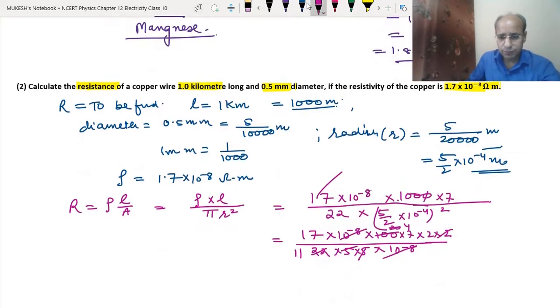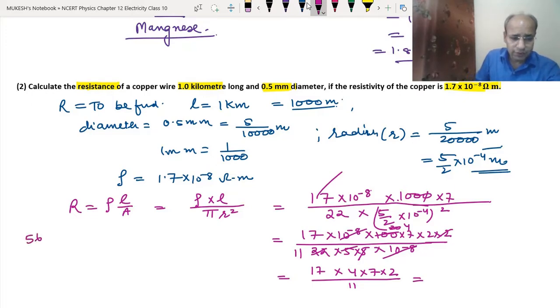So we have got 17 into 4 into 7 into 2 divided by 11. Which becomes equal to, see, 4 eights are 32, 7 eights are 56. So 56 into 17.